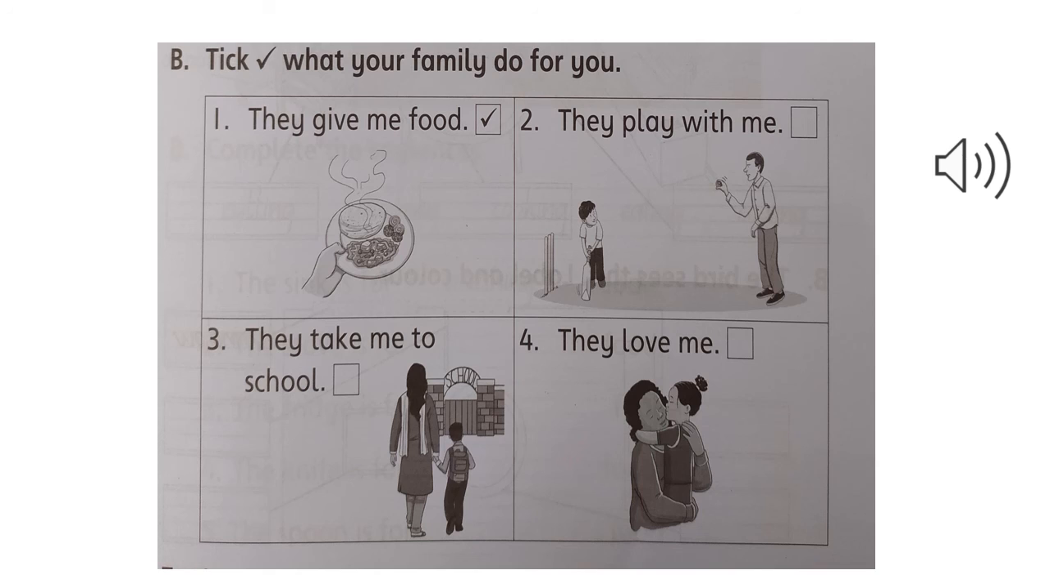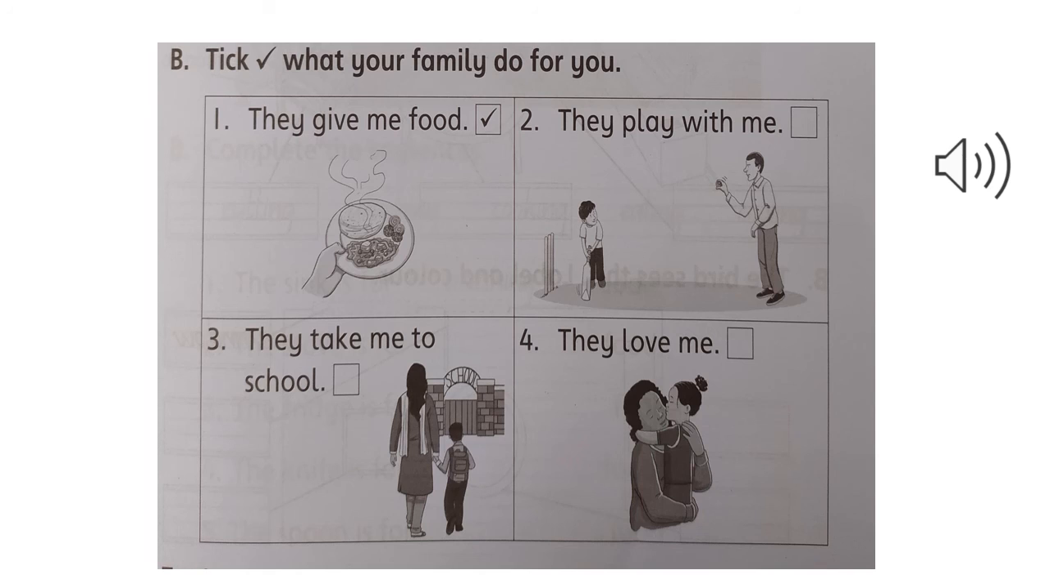So your family gives you food. Yes, this is right, because your mother makes food for you and your father brings some money through which your mother can buy the food and prepare the meal. The second one is they play with me. Yes, your father, your mother, or sometimes your sibling can play with you. So this is the correct one. Now you have to put a tick on it.